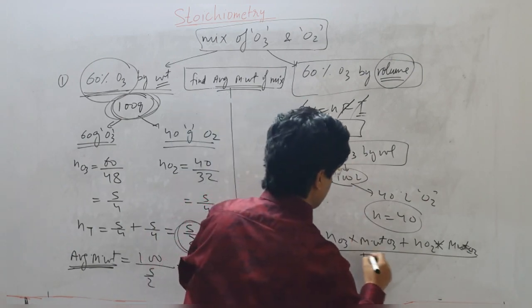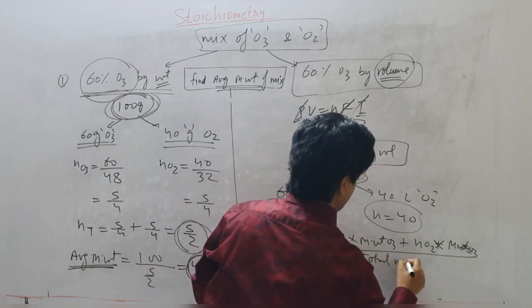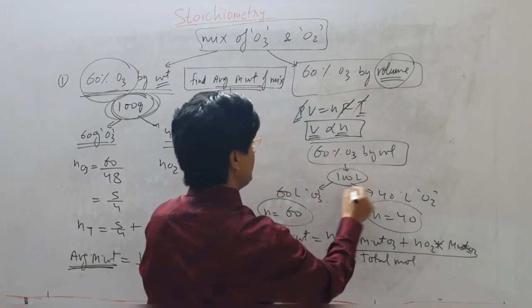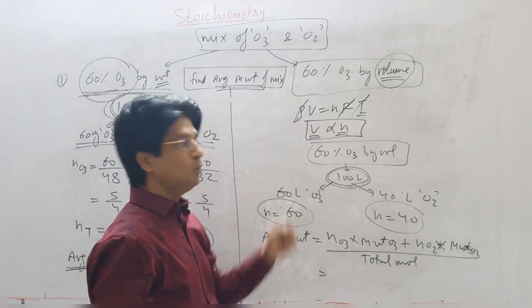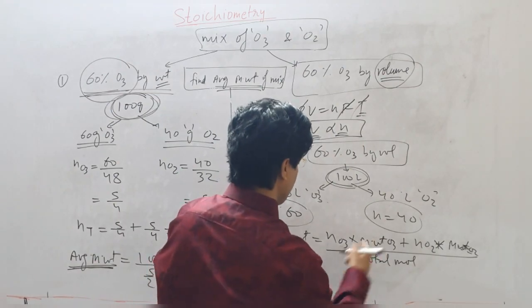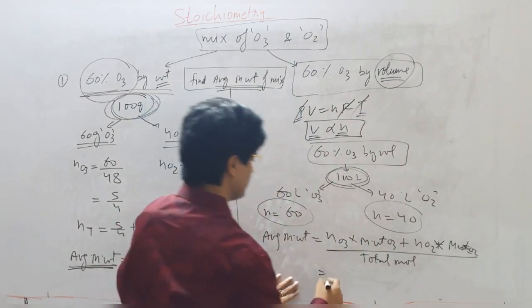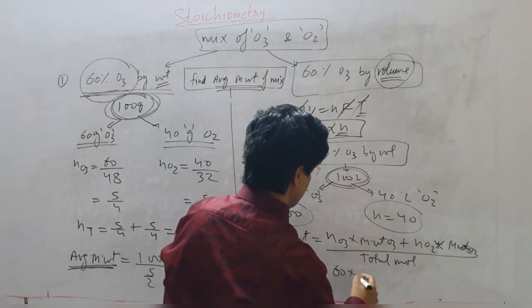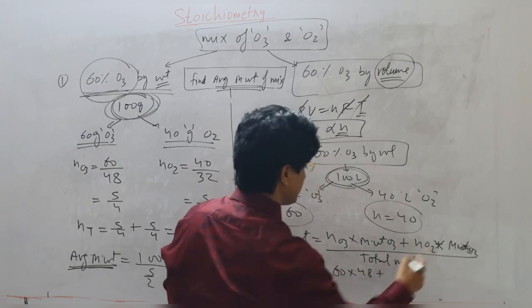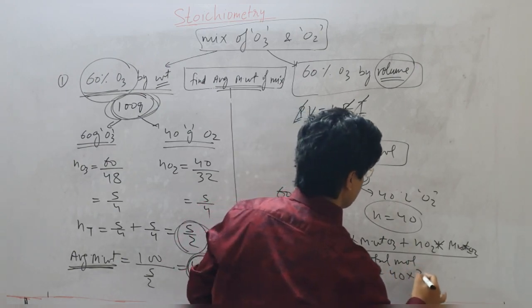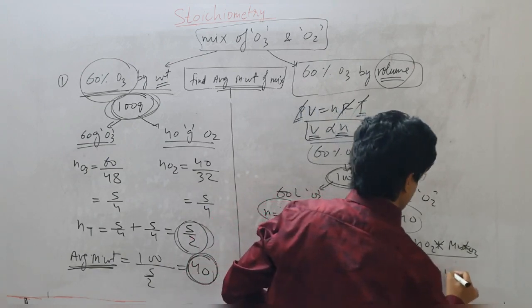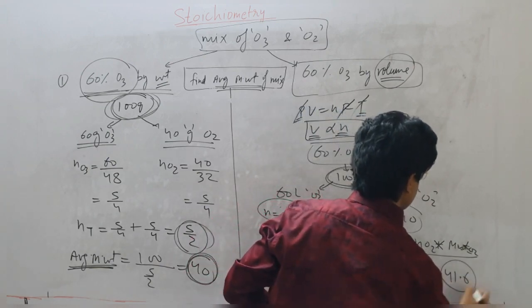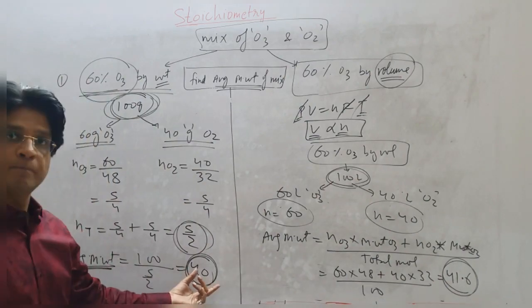Total moles will be 100 because I can equate liters to number of moles. So this will be 60 moles of ozone, molecular weight of ozone 48, plus 40 into 32, divided by 100. When you solve that, you will get 41.6, slightly different from the other option.